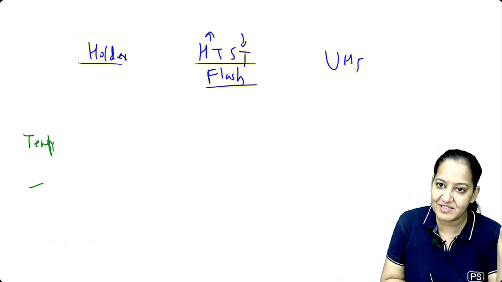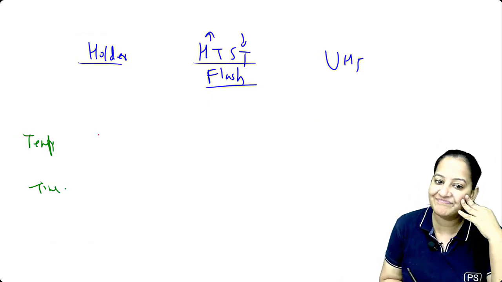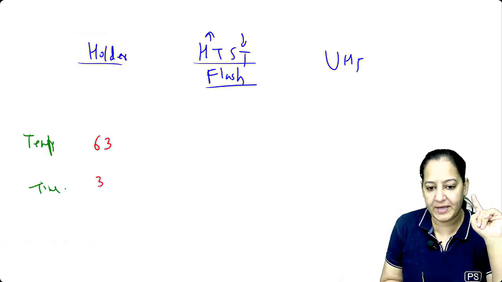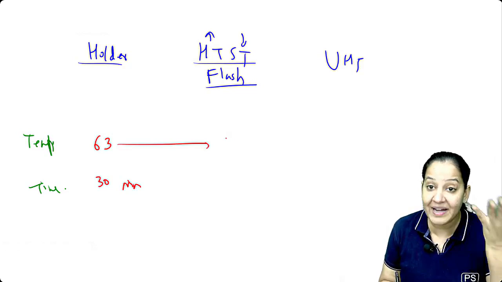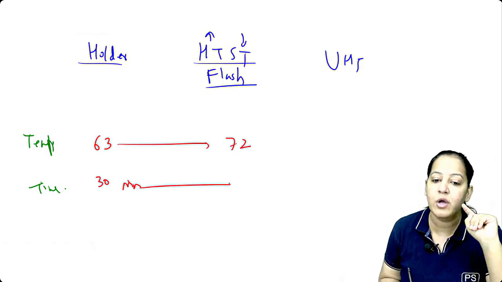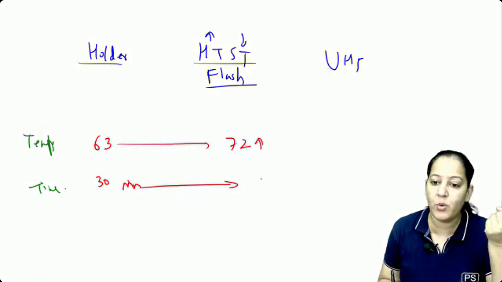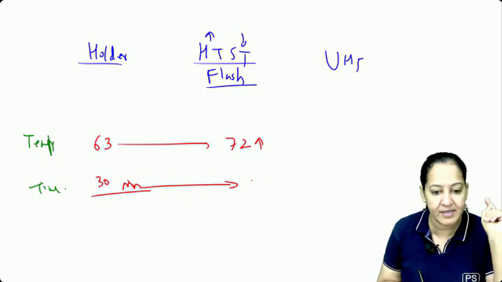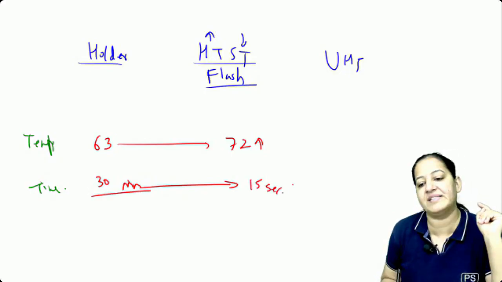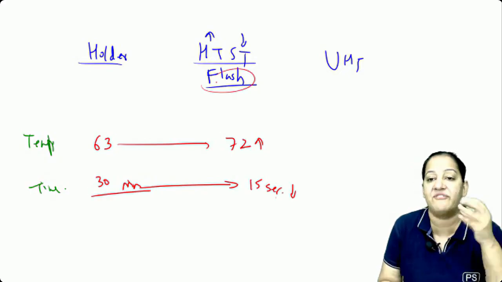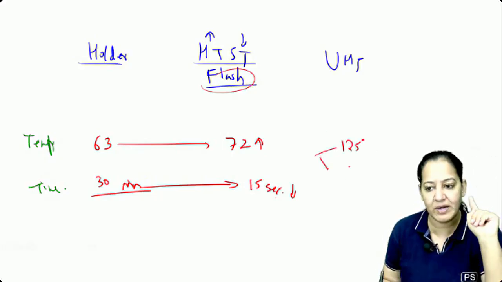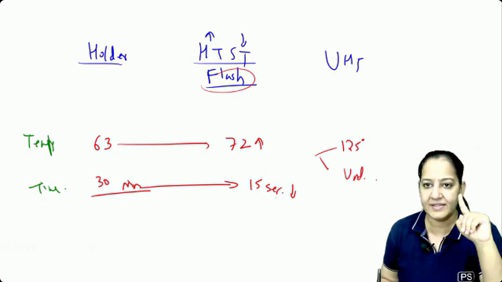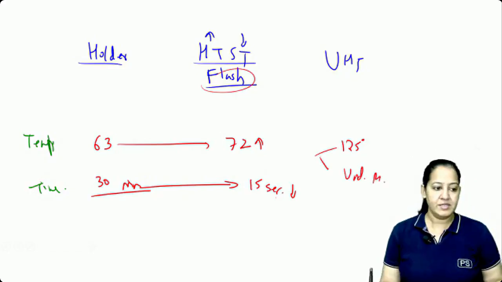Tell me temperature. Tell me time. Temperature here is 63 and 30 minutes. Instead of 63, increase the temperature by 9 degrees, make it 72. So the temperature increases, and the time will reduce drastically. Instead of 30 minutes, it is only 15 seconds, and since it is only 15 seconds, it is known as flash of light, very fast. And here it is in 2 stages. The first stage is 125 degrees under pressure, and the second is also under pressure. So these are the 3 methods you have to learn.